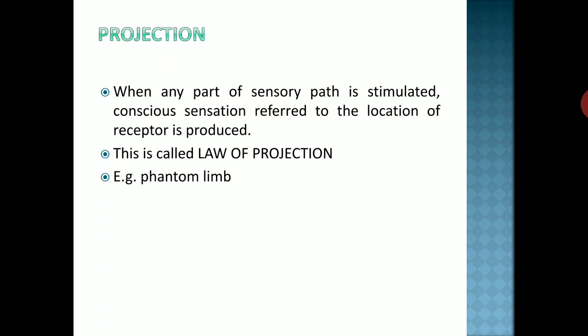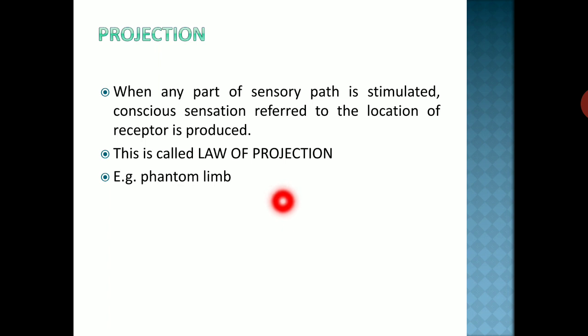And last is law of projection. When any part of the sensory pathway is stimulated, okay, the sensory pathway means from the receptor to the cerebral cortex, the somatosensory area. So when any part of this pathway is stimulated, a conscious sensation referred to the location of the receptor is produced. This is known as the law of projection, and it is explained by a condition called phantom limb.